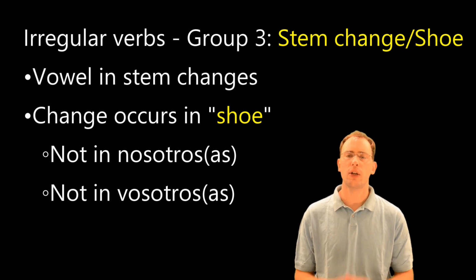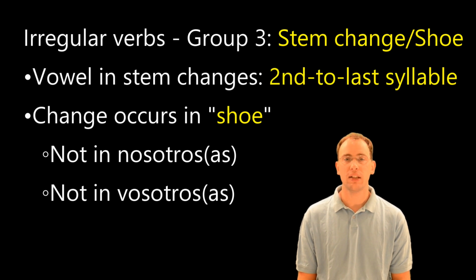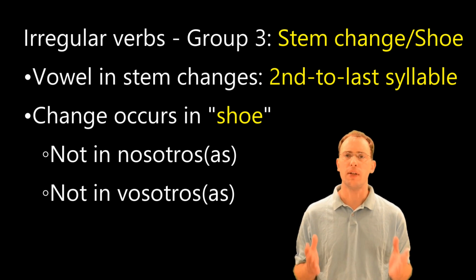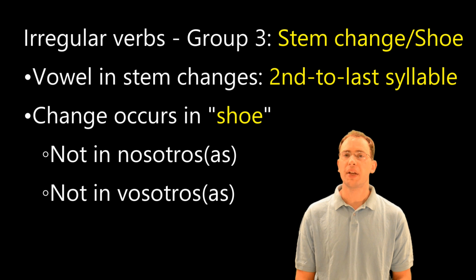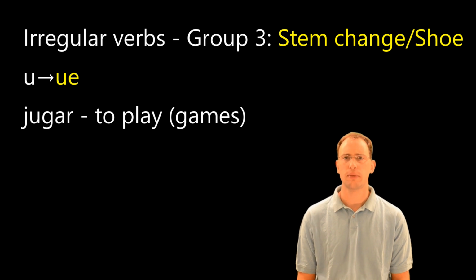Now, all of these verbs have a vowel that changes, and it's always the vowel in the second to last syllable of the infinitive that is going to have that change. There are a number of different changes that can occur. We can have a U change to a UE, an O change to a UE, an E change to an IE, or an E change to an I. So for the U to UE changer, I just have the verb jugar, which means to play, as in games.